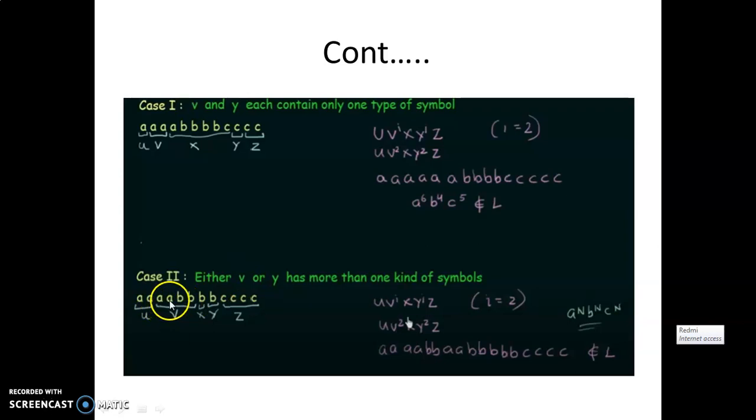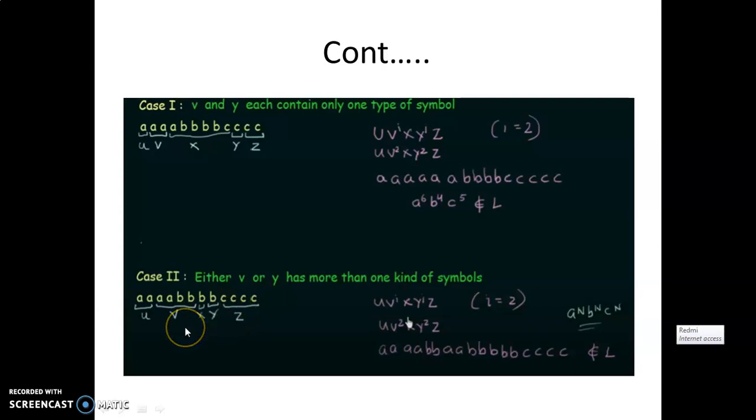Here V has both symbols, A and B. So V is 2 times A and 2 times B. So before V, what part is remaining? That is U. And Y is what? Either one of V or Y is considered with more than one symbol. So for Y I will consider only one symbol, that is B. So between V and Y, which part is remaining? That is X, and after Y whatever part remains is your Z.